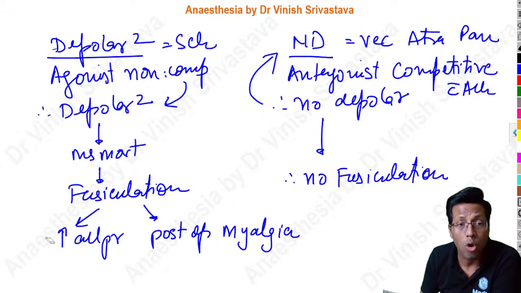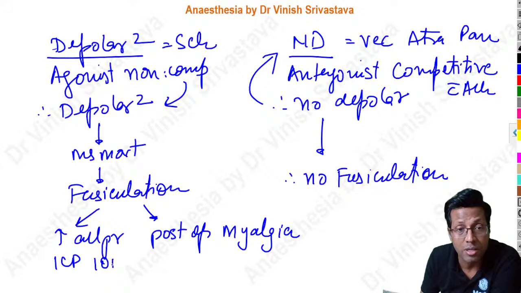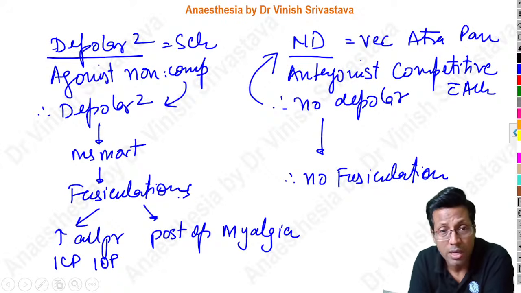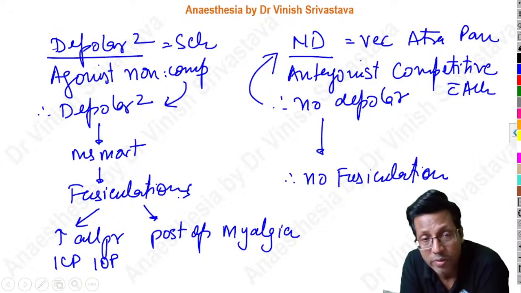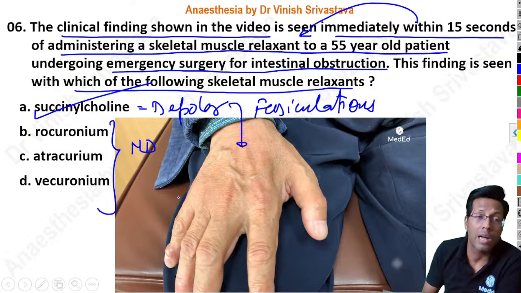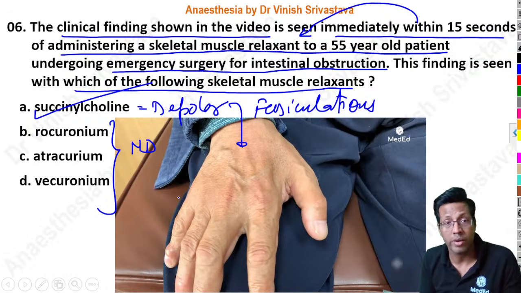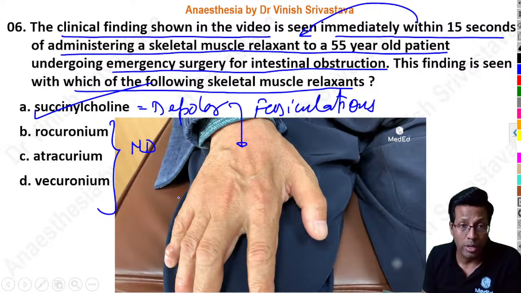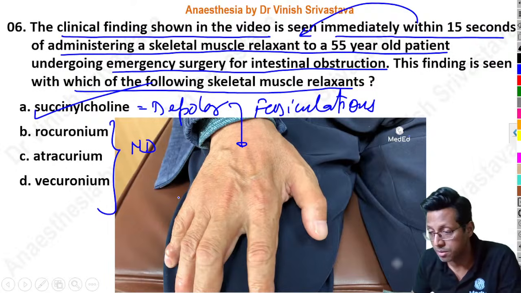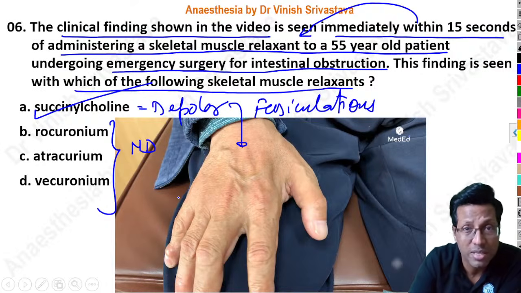All the increase in pressures, intracranial pressure, intraocular pressure, intragastric pressure, is all because of fasciculation, and you get post-op myalgia. So this is because of the fasciculations with succinylcholine. Hopefully this point is clear to everyone. The answer here is not rocuronium, atracurium or vecuronium. The answer is succinylcholine, a depolarizing muscle relaxant, and what we got to see is fasciculations. This is question number 6.